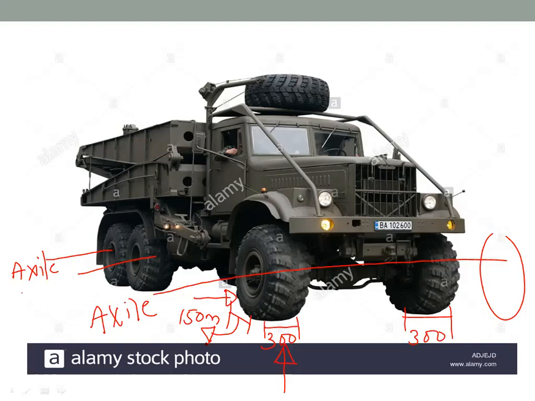Right, this is not the exact truck. I am just taking this truck to mark these dimensions. It is not the IRC class A wheeled vehicle. This is the kind of truck which I have taken for giving understanding regarding the dimensions.